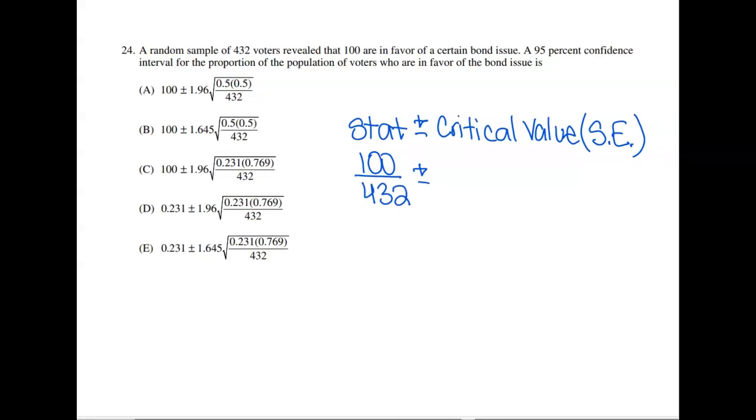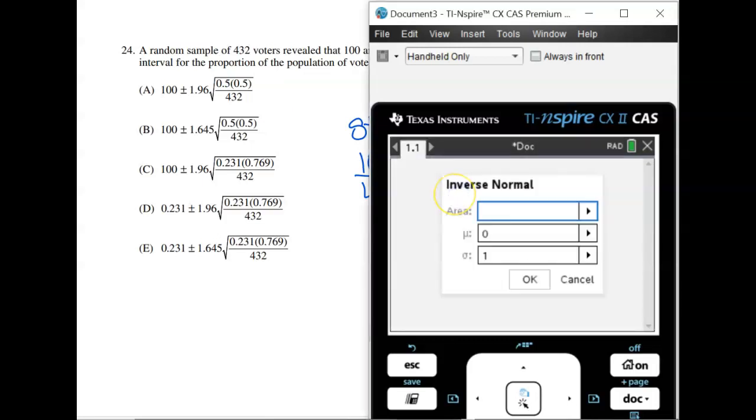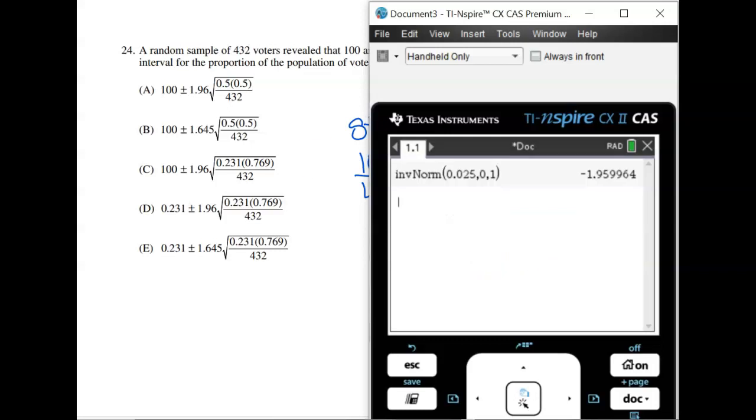And now to find our critical value, we can do that two ways. I'm going to show you the calculator way. So we can go to stats, go to distributions, and do inverse norm. We can use the area of the tail. If it's a 95% confidence interval, then that means we have 5% outside of my confidence interval, which means we have 2.5% as a single tail. So I can type in 0.025. My mean is 0. My standard deviation is 1. I'm going to go ahead and say OK. And it shows me my critical value of 1.96 is what we can round that to.